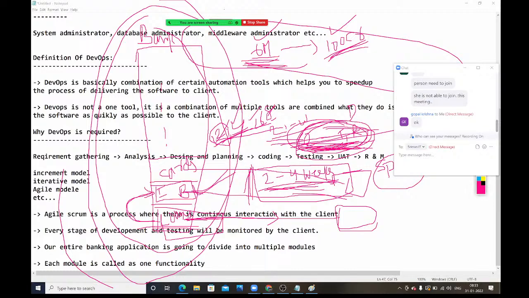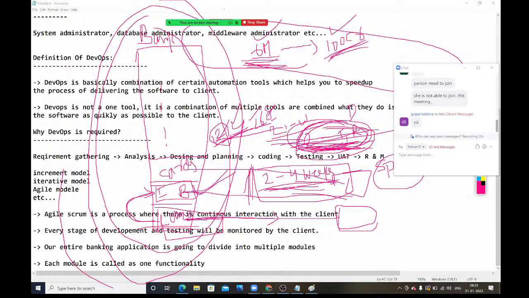Right? I will cover a lot of real-time scenarios. Whatever I am using in my project, all those things I'm going to discuss here. After completing this course, you guys can claim a minimum of 4 years of experience. You can behave like you have 4 years of experience in DevOps. That confidence you will get after completing this course. Today is just the start.